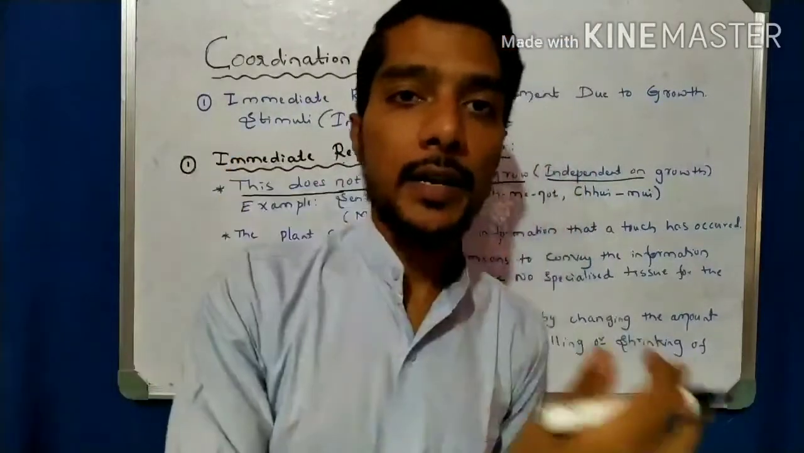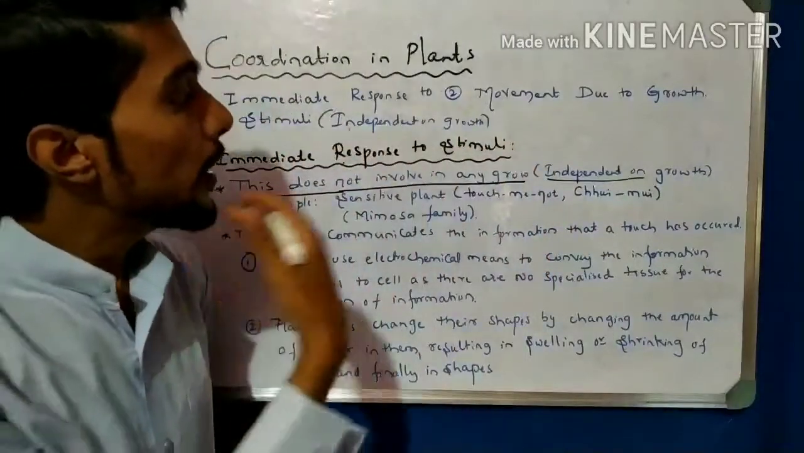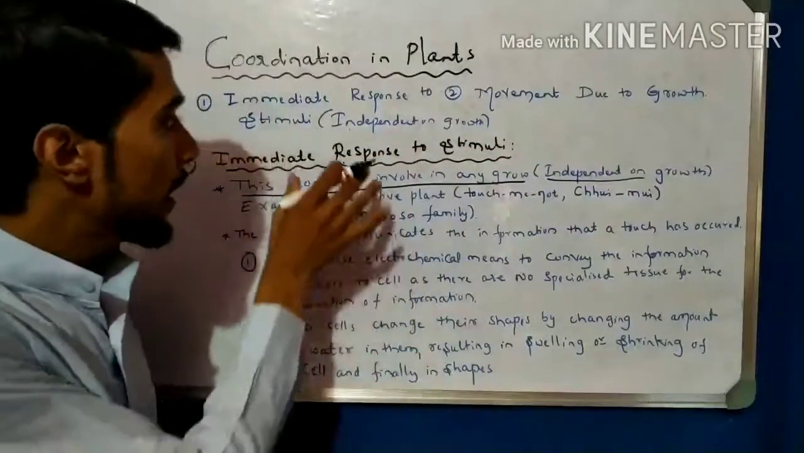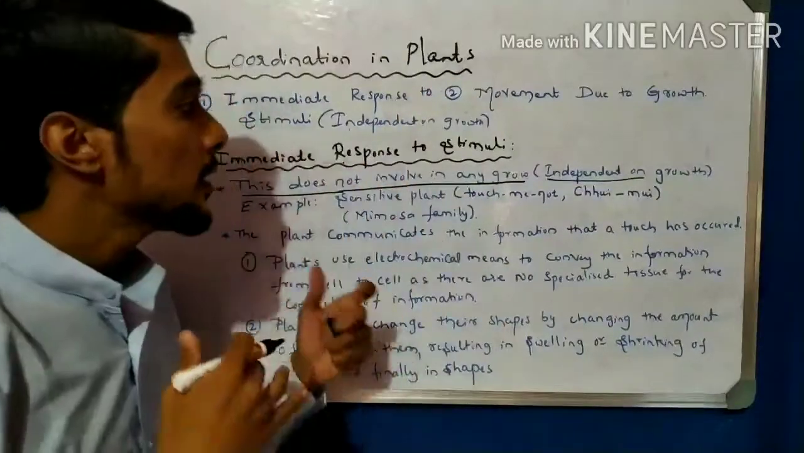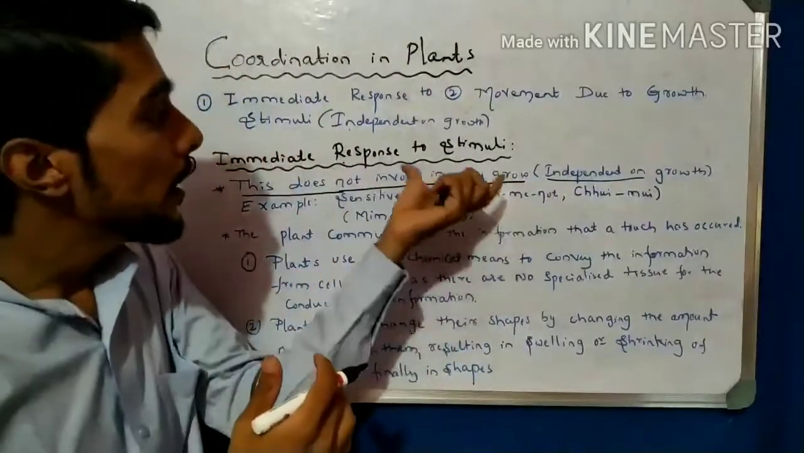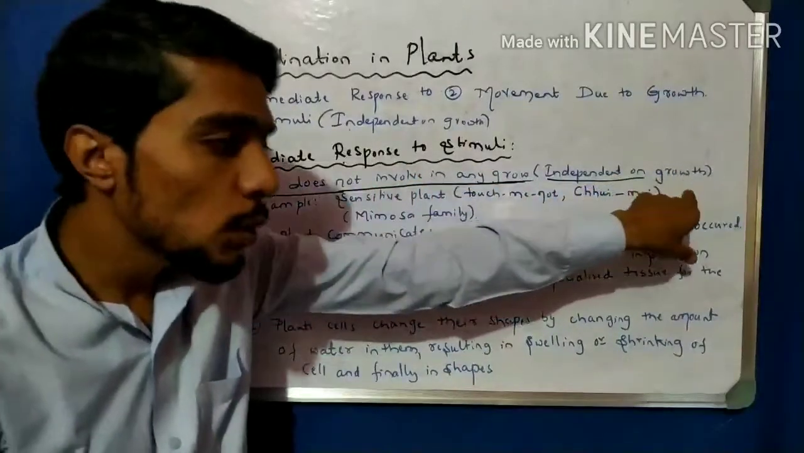The plant shows a reaction to the action. It does not depend on the growth. You remember that immediate means the sudden response. Sudden response to stimuli, it is not dependent on the growth. What is this called? Independent of growth.